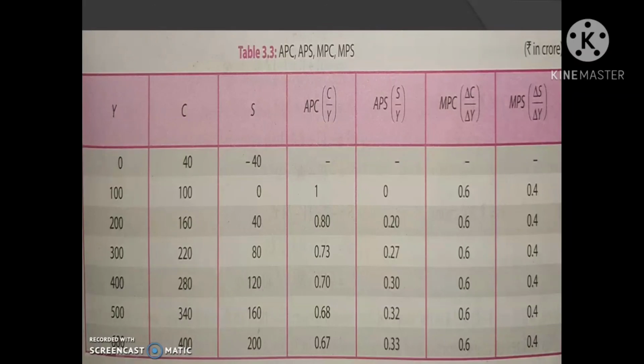That means saving is the excess of income over consumption expenditure. Also we have studied marginal propensity to save and average propensity to save, then the relationship between marginal propensity to consume and marginal propensity to save, and average propensity to consume and average propensity to save, etc. We have to explain more about this topic, so we will continue this topic in the next class.